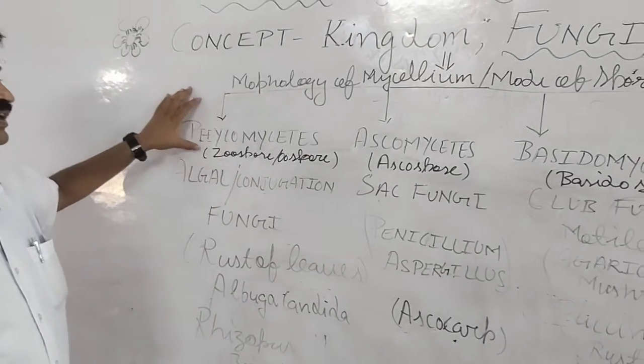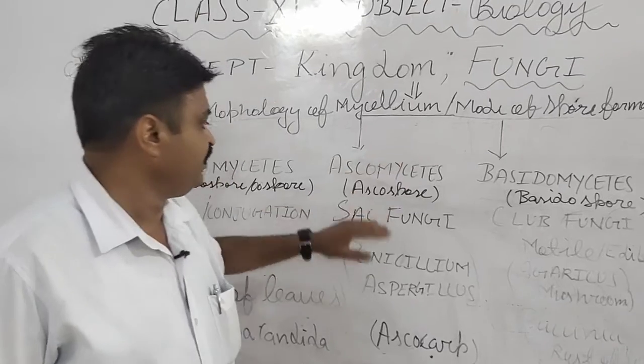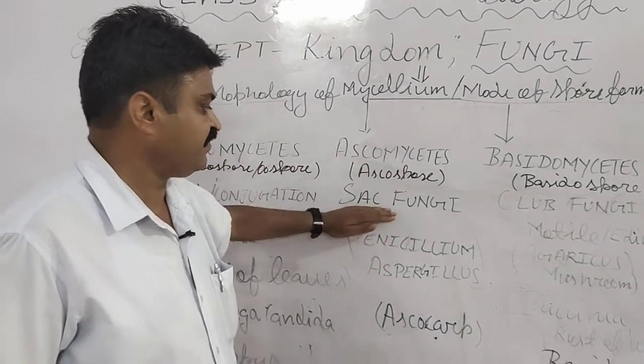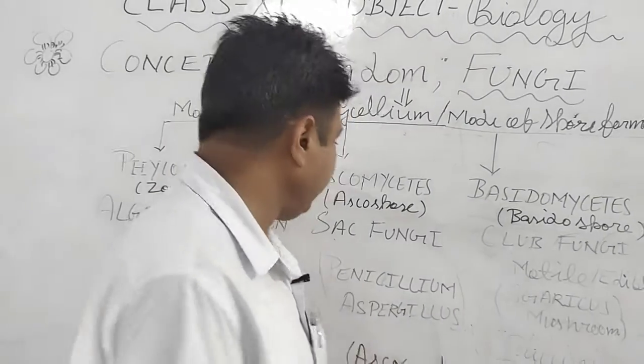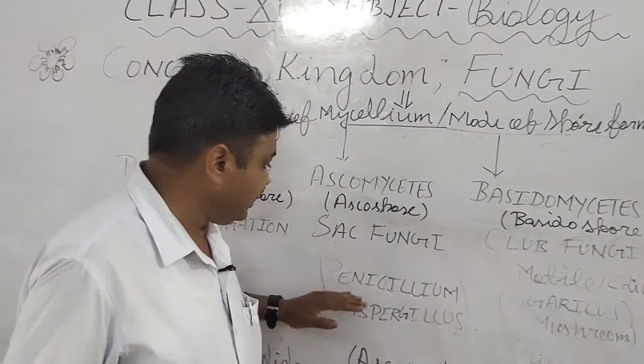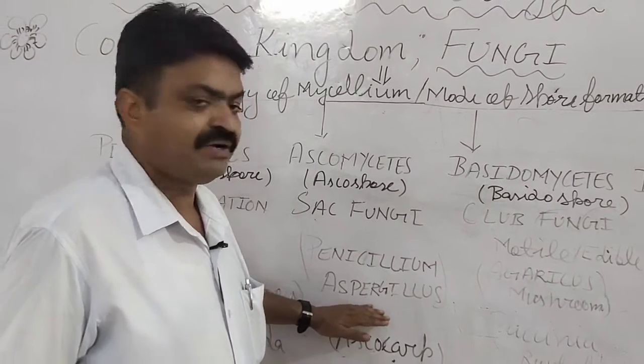So Albugo candida is a Phycomycetes fungus. Next is Ascomycetes fungi. It is also known as sac fungi because it has a bag-like structure, and the fungi that come in this category are Penicillium and Aspergillus.